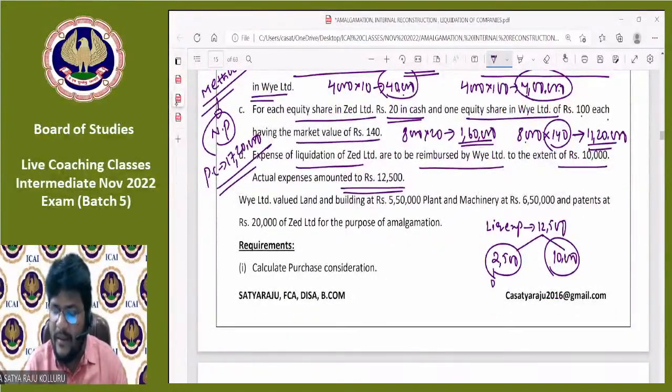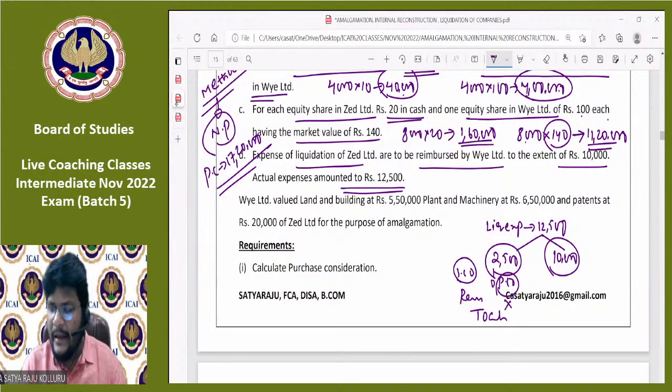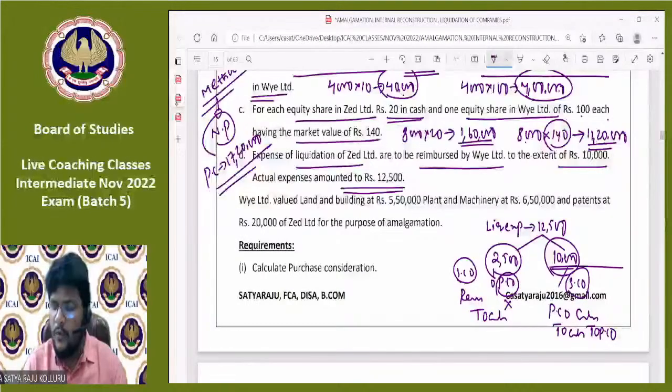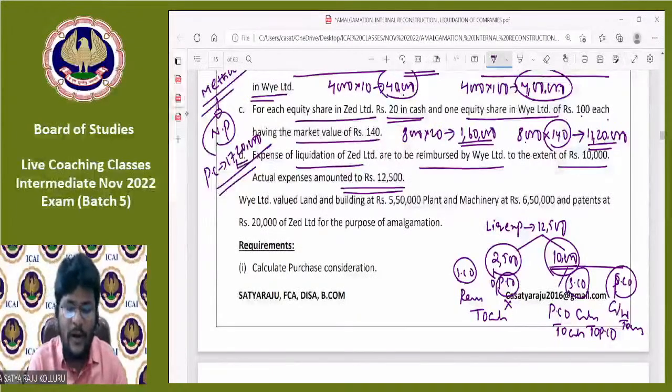If selling company incurred by themselves, then the entry is realization to cash in the books of selling company. Then in the books of purchasing company, no entry at that point of time. Now, incurred by the selling company, but at later point of time reimbursed by the purchasing company, then in the books of selling company, 2 entries. What is the first and foremost entry? Purchasing company to cash. And the next point of time, cash to purchasing company. Then in the books of the purchasing company, what is the entry? Goodwill to cash. That point you should remember. That is the impact of point number D. Hope you understand.